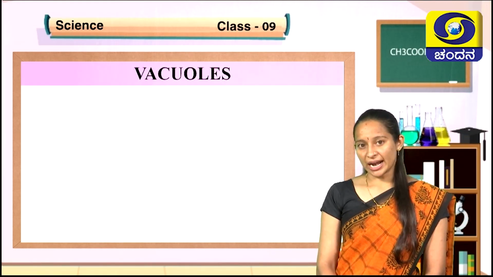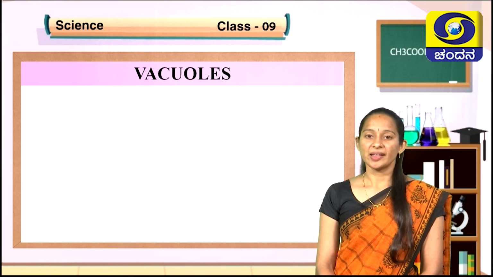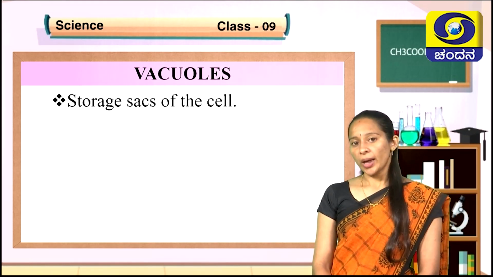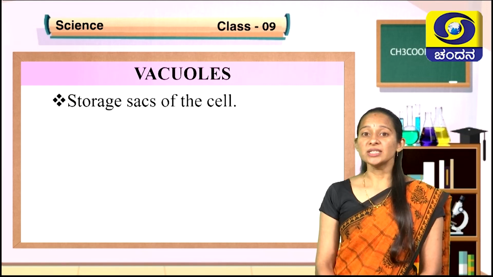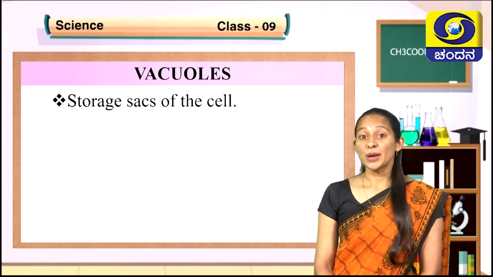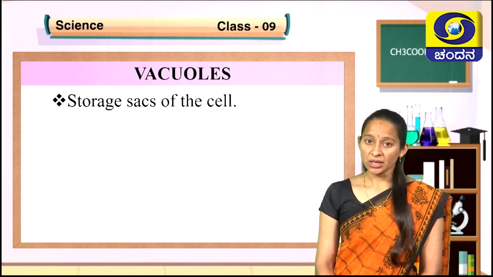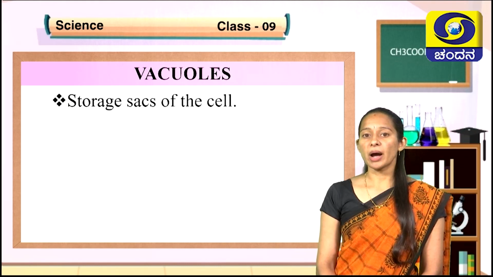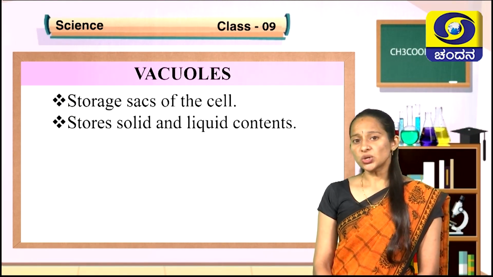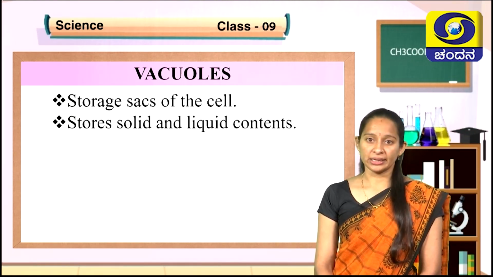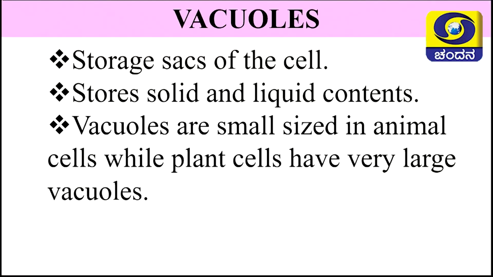Let us now understand the last cell organelle, that is vacuoles. Vacuoles are called the storage sacs of the cell. They are bag-like structures that store materials. Vacuoles are also membrane-bound cell organelles. They store solid and liquid contents. Vacuoles are found in both plant and animal cells, whereas vacuoles are small sized in animal cells, while in plant cells they have large sized vacuoles.